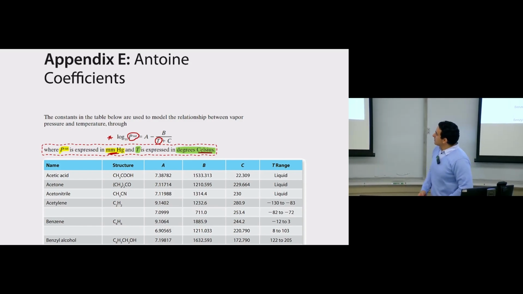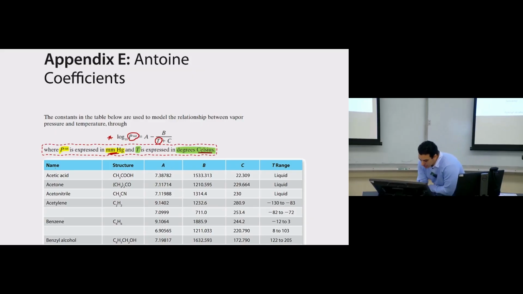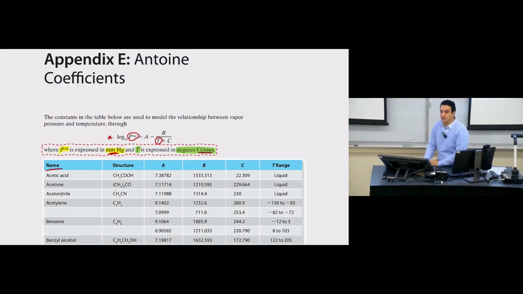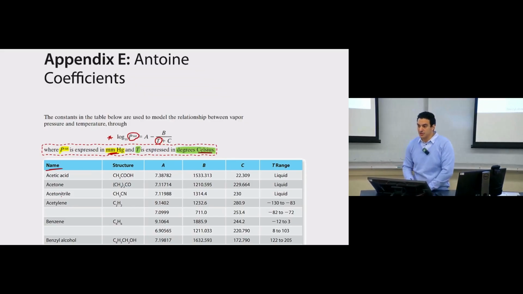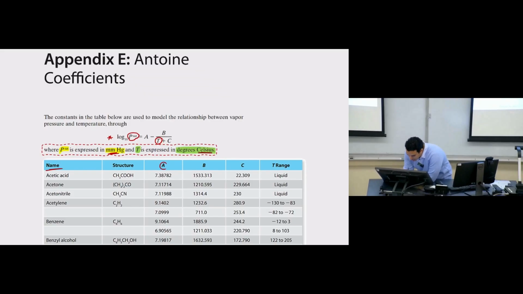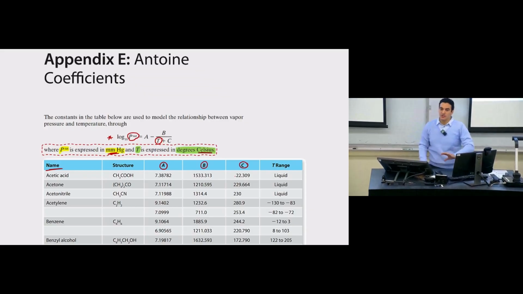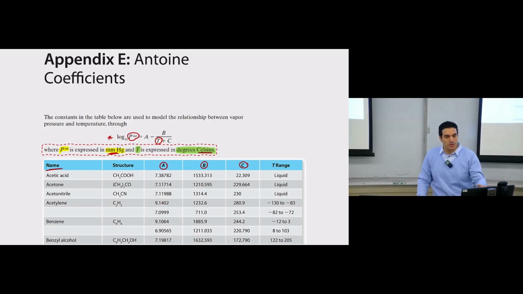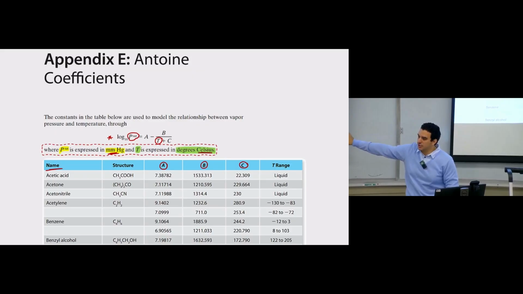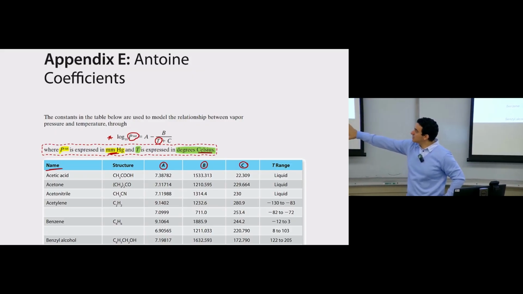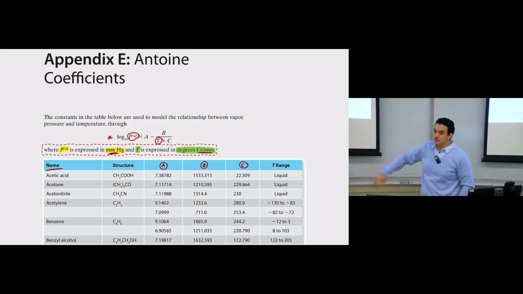So now we have this one, and then we have this table. The first column is the name of the substance. The second column gives you the structure, and then the value of A, the value of B, the value of C. A, B, C are not multiplied by 10 to the power 3 or 10 to the power 5. So this is not like the heat capacity appendix. Directly take these numbers as the A value, B value, C value.